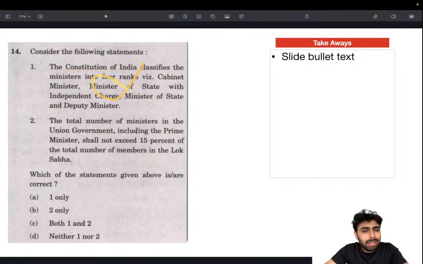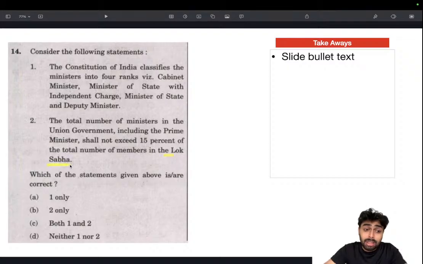And this is a very common fact that we study, Schedule 10, anti-defection law. And I think it's Article 75. Article 75 and Article 224, I guess. I have to look at that. So it's Article 75 and Schedule 10. That is where this provision has been introduced, that the total strength of ministers shall not exceed 15% of the numbers in Lok Sabha.